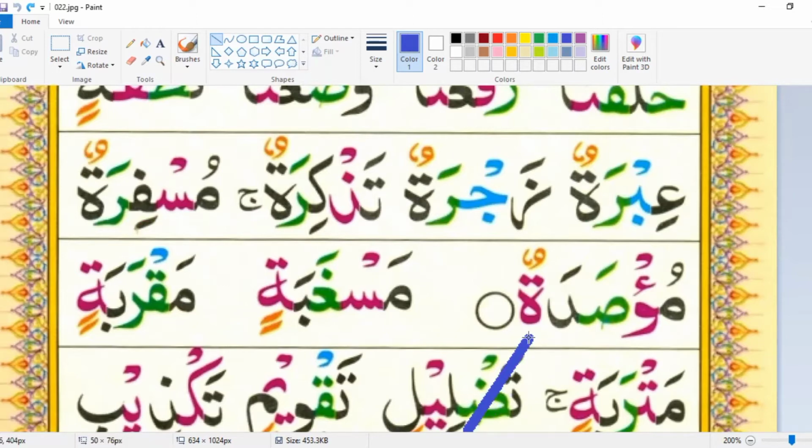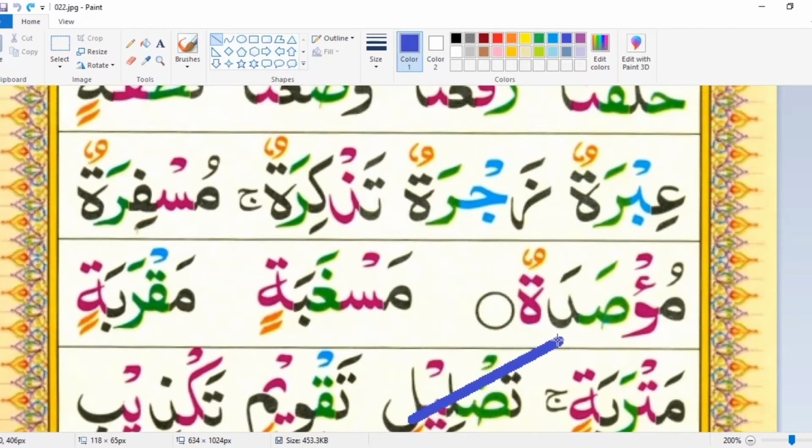This is ta to dhamma. And this is round ta. Because of this stop sign, this circle is basically a stop sign. This circle means you have to make stop here. So because of this stop sign, you have to convert round ta into ha. Round ta into ha and read that ha with jazm sign. Remove these movements from this ta and put jazm sign and convert this ta into ha.